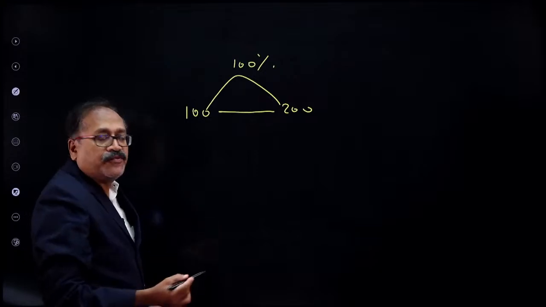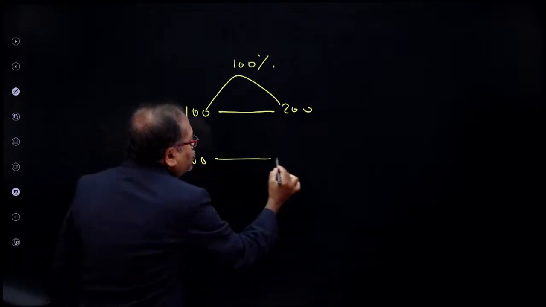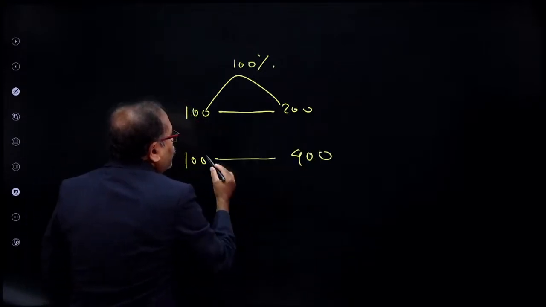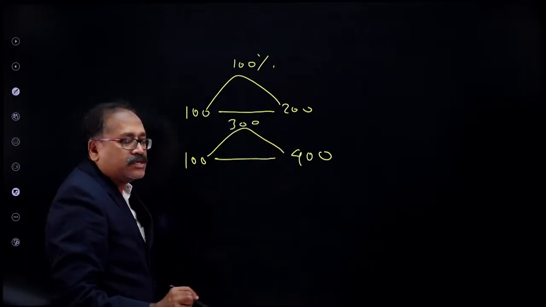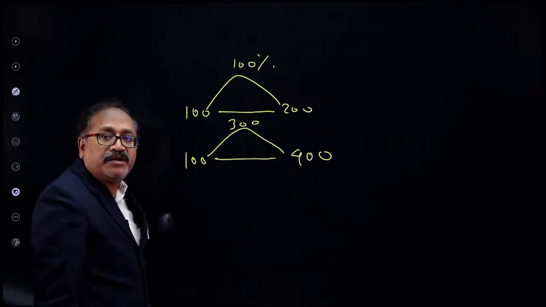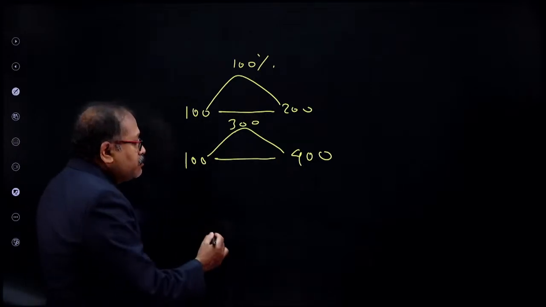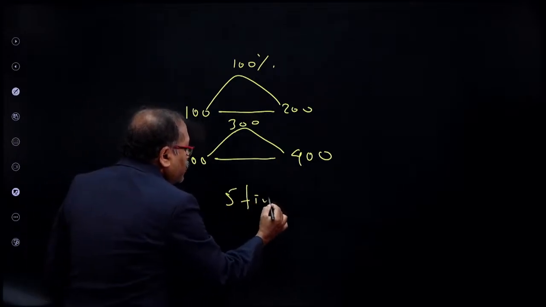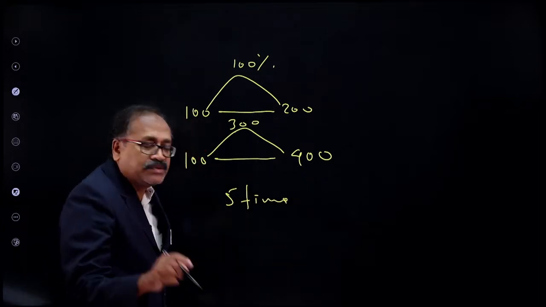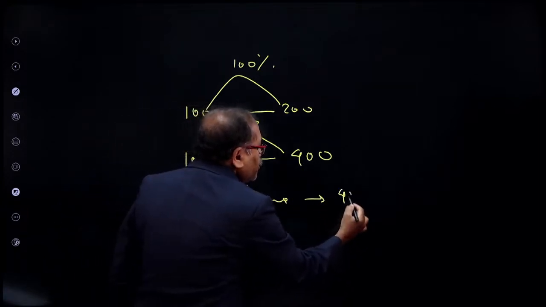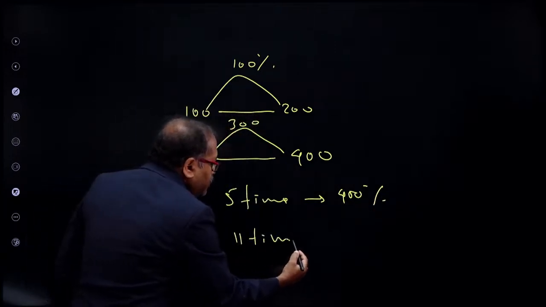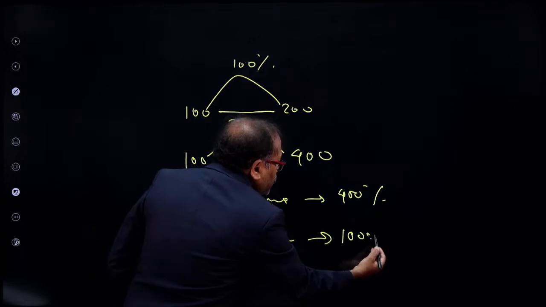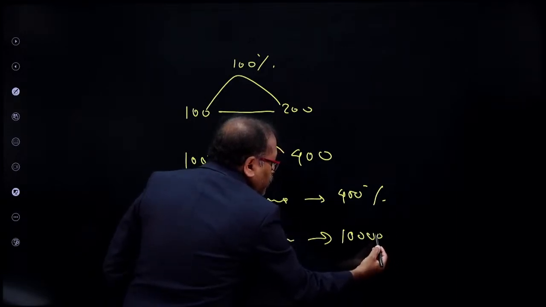If the sum becomes 4 times, suppose 100 becomes 400, what is your interest over here? Interest is 300. So the interest will be 3 times, so 300 over 100 is 300%. If the sum becomes 5 times, the interest will be 4 times, which is 400%. If the sum becomes 11 times, the interest will be 10 times, that is 1000%.